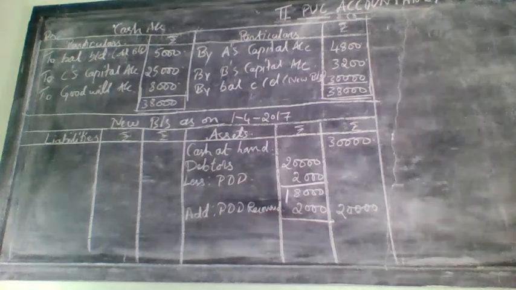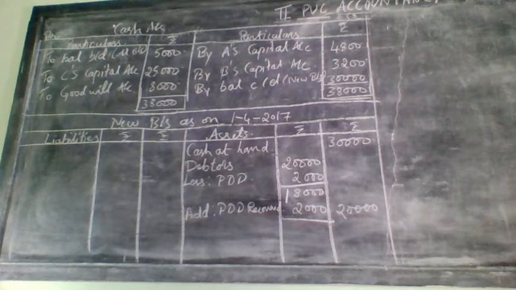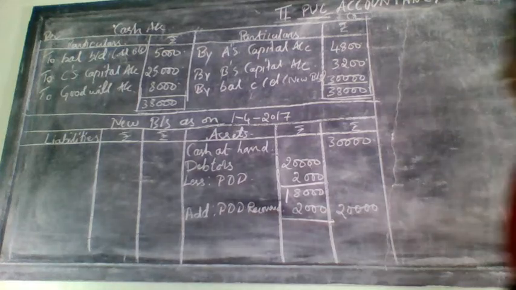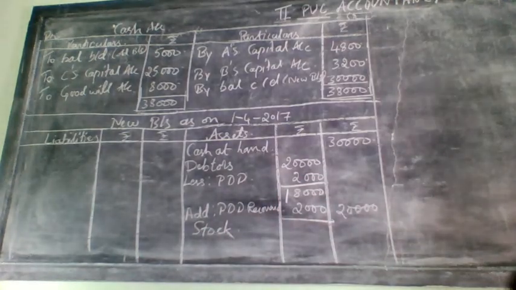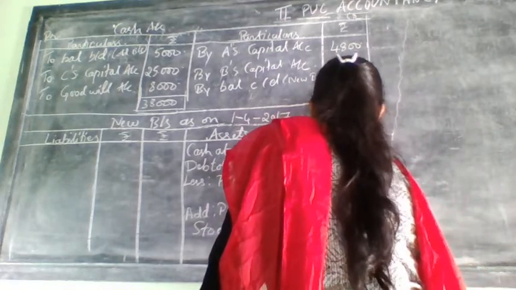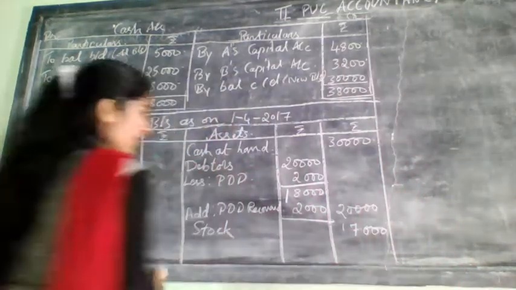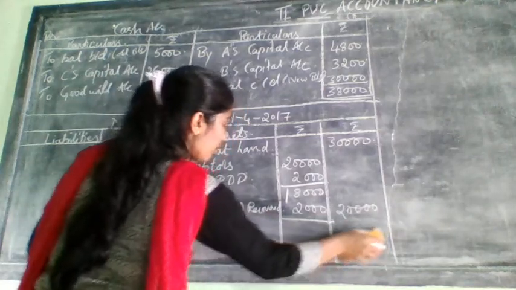Next comes stock. Here stock is not having any adjustment. When there is no adjustment, stock will come where? Stock will come in the outer column. Outer column how much? Stock amount, that is 17,000. Stock is 17,000. So no adjustment for this. That's why we are writing it here. Next is related to which one?